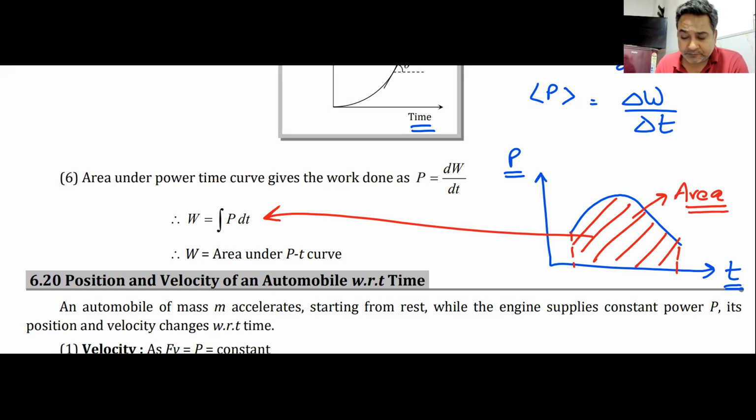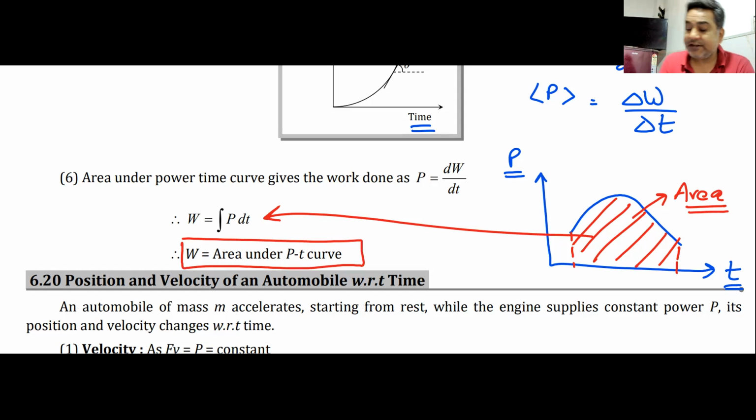The slope of work time graph or energy time graph gives me power. Similarly, if I reverse it, the area under the power time graph will give me the work done by the force. Do we all understand this?